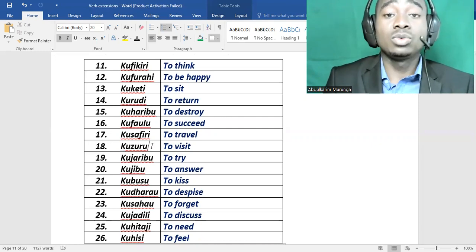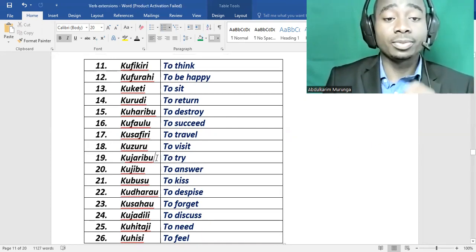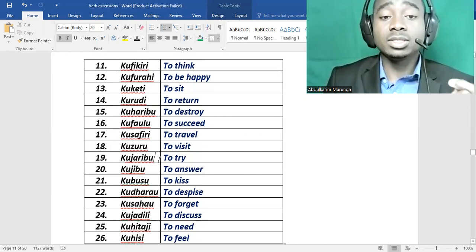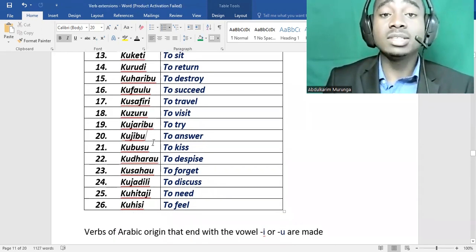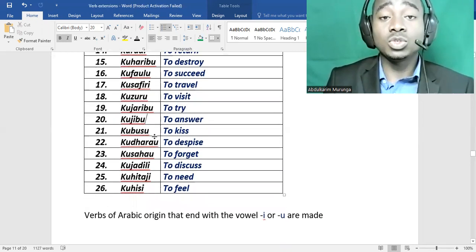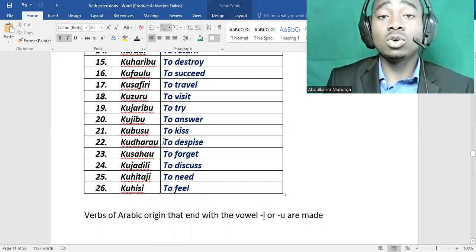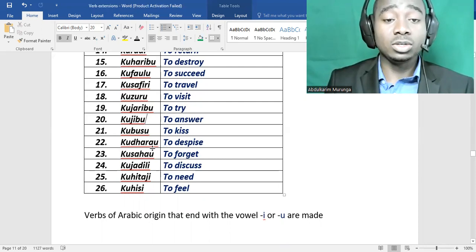Kutembelea also means to visit. Kujaribu is to try. Kujibu, to answer or to reply. Kubusu is to kiss. And the kiss itself is called busu.